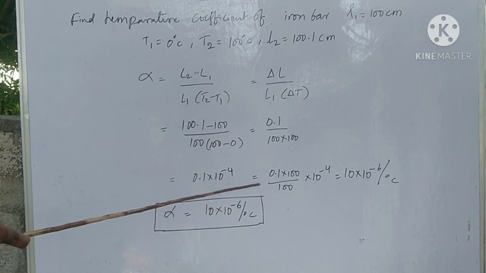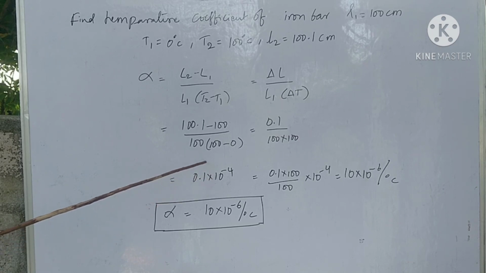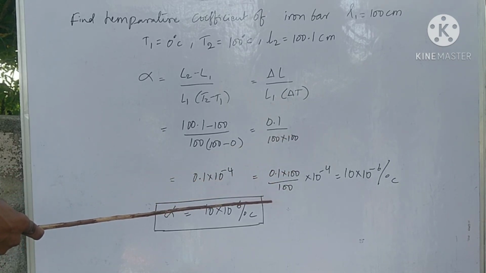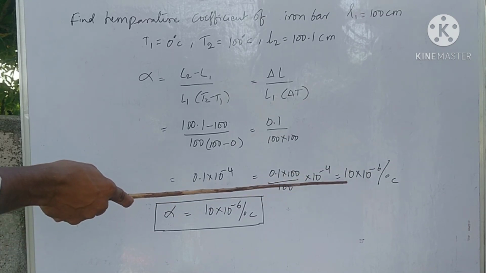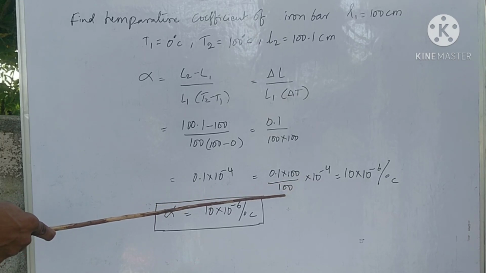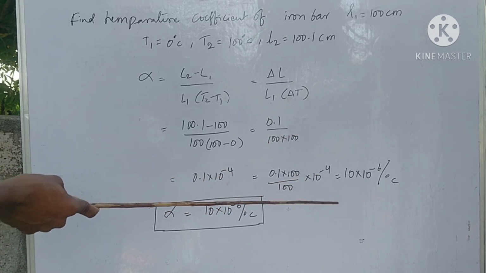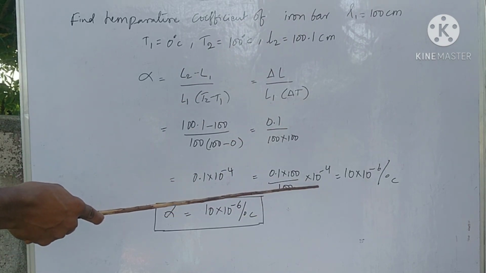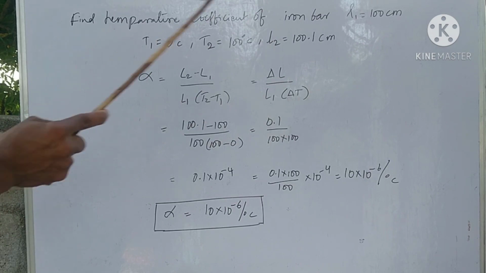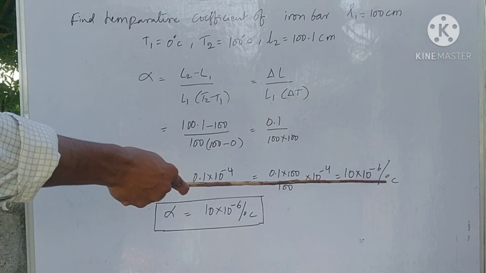So we can rationalize this 0.1, which is 100 divided by 100, into 10 power minus 4. 0.1 into 100 is 10, and 10 divided by 100 is 10 power minus 2. 10 power minus 2 into 10 power minus 4 is 10 power minus 6. The temperature coefficient units are per degree centigrade.